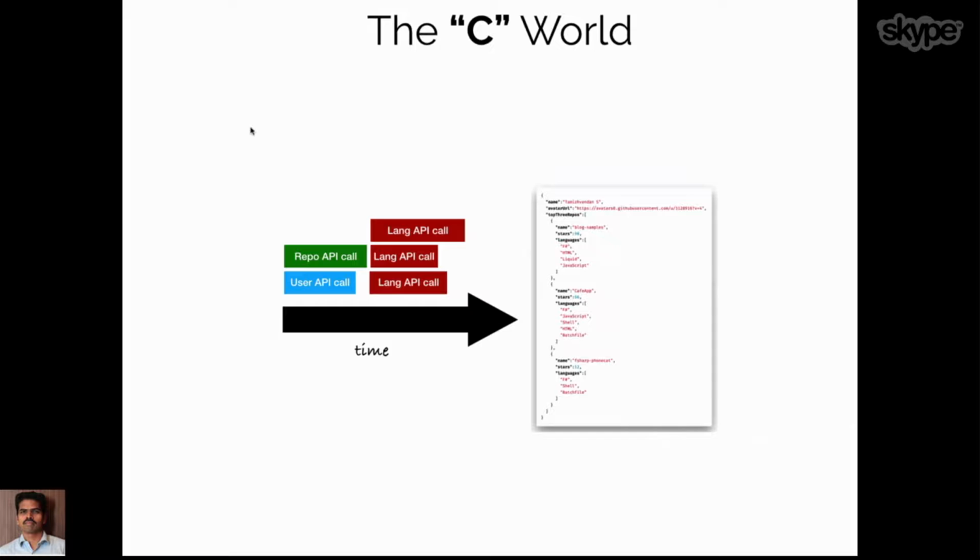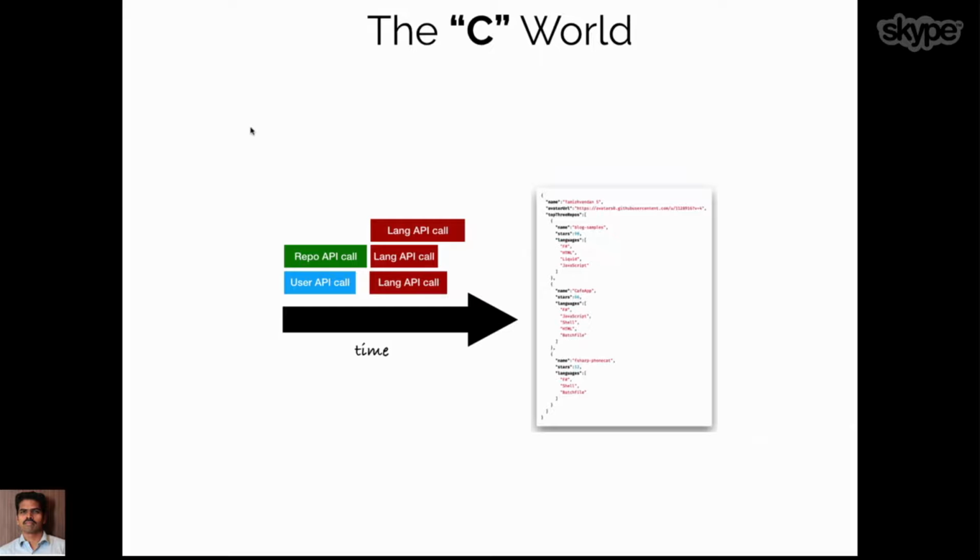Okay, let me introduce another world which I call the C world, where we have the liberty and the power to choose how we can execute things in real time. For example, in the previous example, there are no dependencies between the user API call and the repo API call.